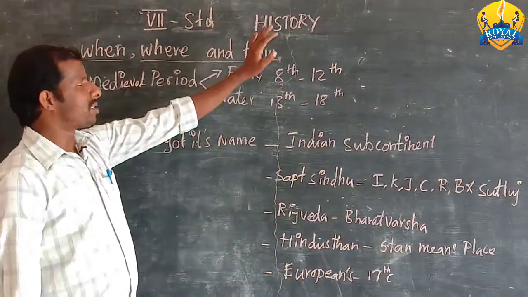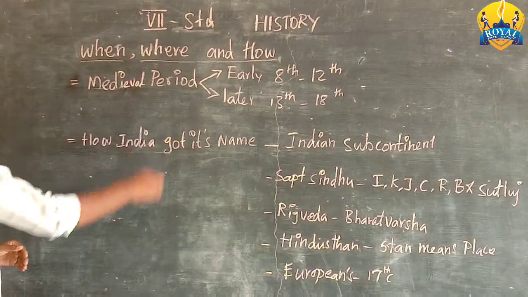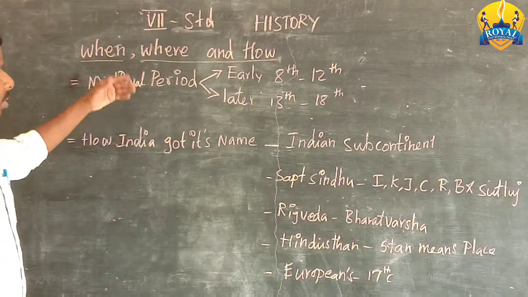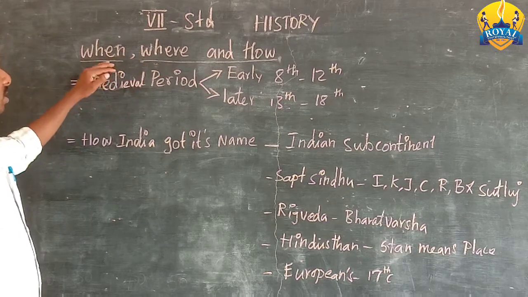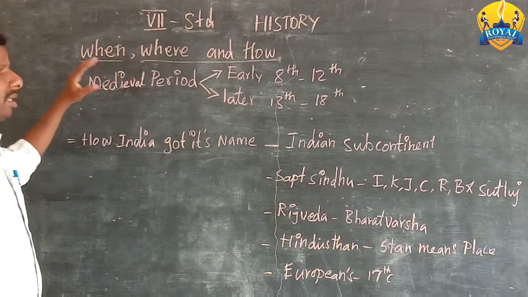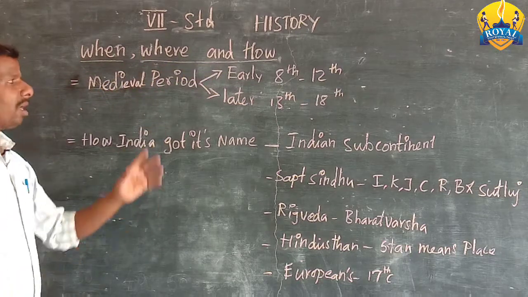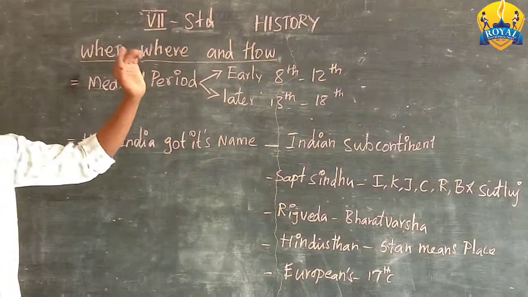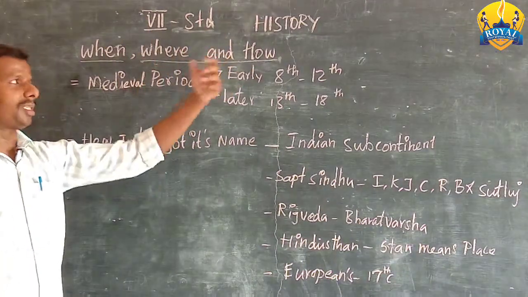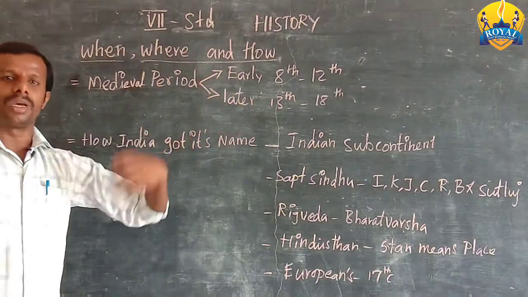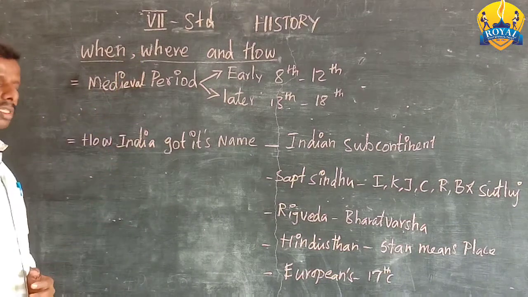So in history, now in the 7th standard, we are going to study about the medieval period. When we study the medieval period, we must know about the heading also. The topic of this lesson is when, where, and how. These 3 words are asking questions. That is history. History makes us curious about the facts. We have to learn something interesting. That's why we have this kind of questions.